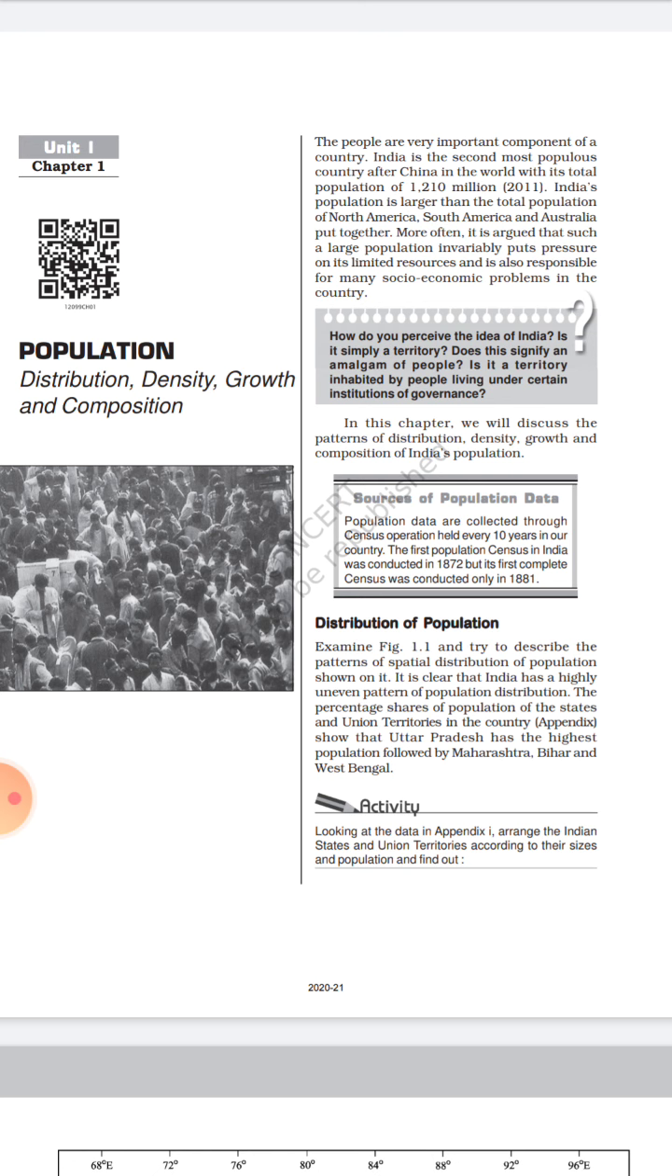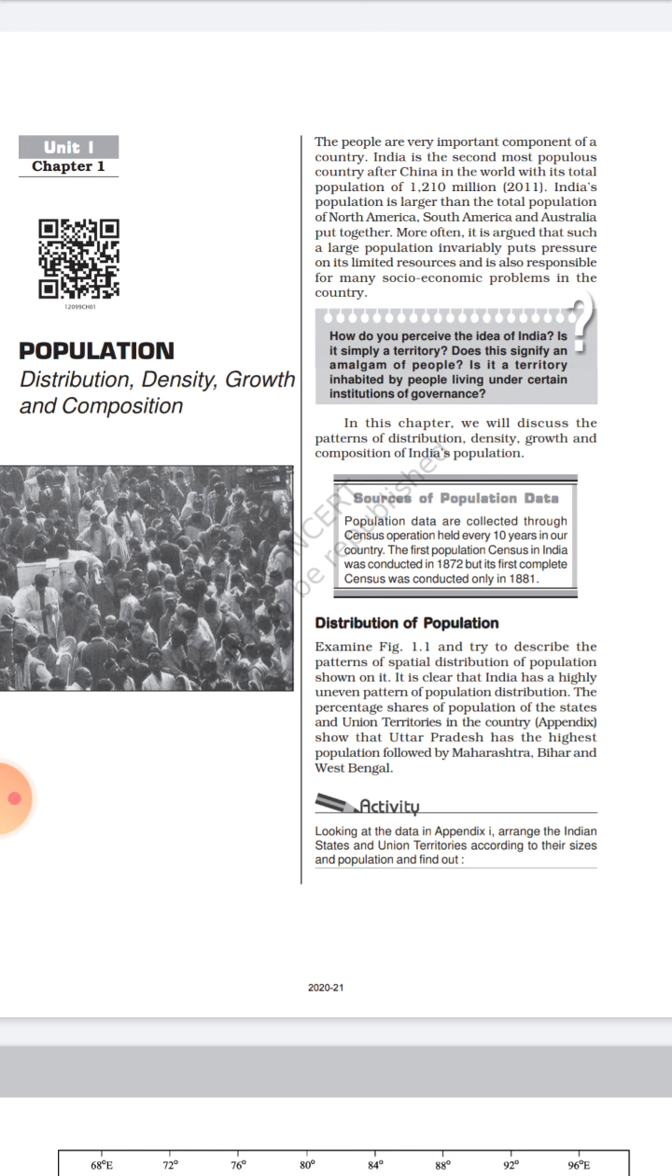So what are its effects? Because of this large population, there is pressure on our limited resources, and many socio-economic problems are generated in our country.